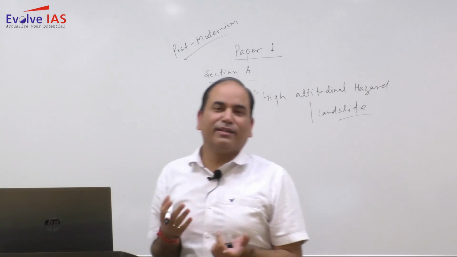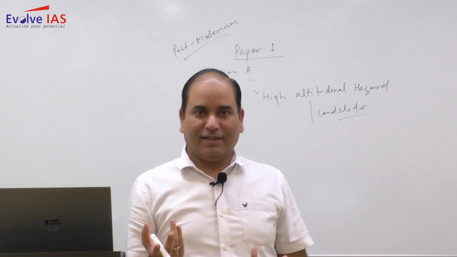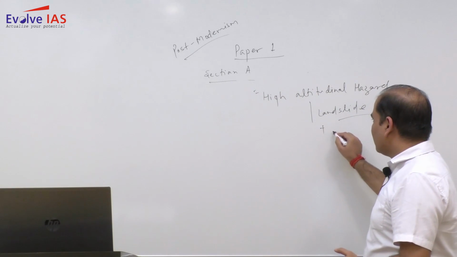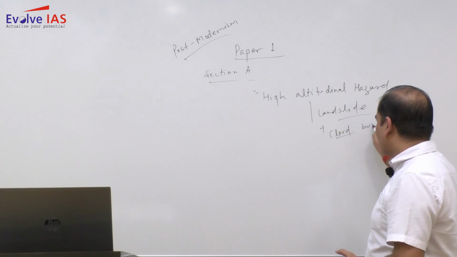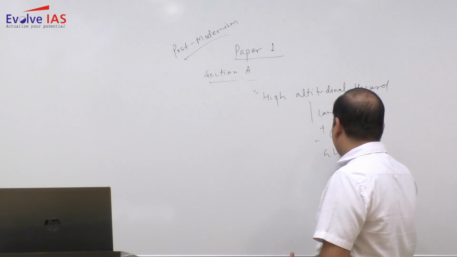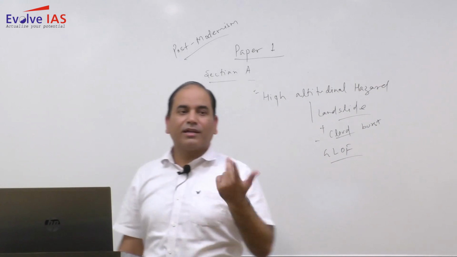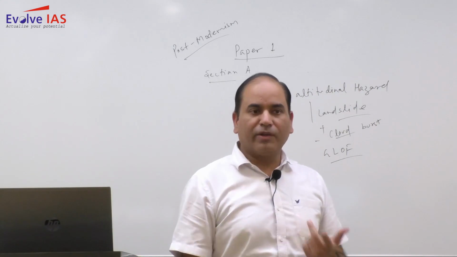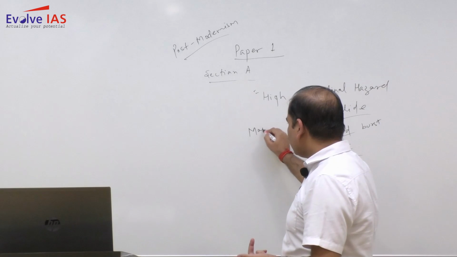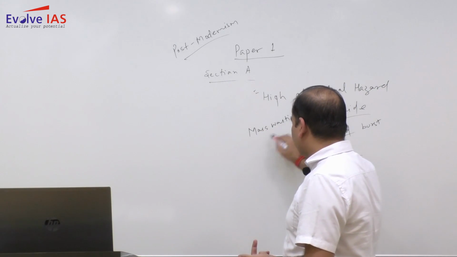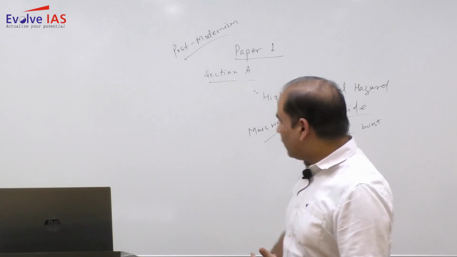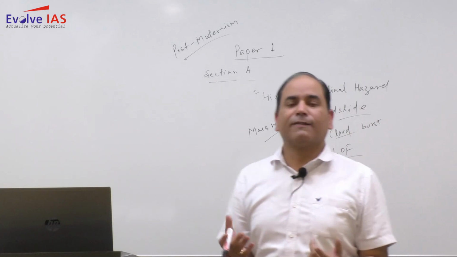Most of the students have written the landslide and the avalanche. Landslide and avalanche is fine, but along with them you also need to look at some phenomena like cloudburst, where most of the cloudbursts are happening. You also need to look at phenomena like glacial lake outburst floods, which will happen wherever you have glacial lakes. Other parts of mass wasting can also be highlighted, like rock fall, debris fall, liquefaction. So all these things can be written.